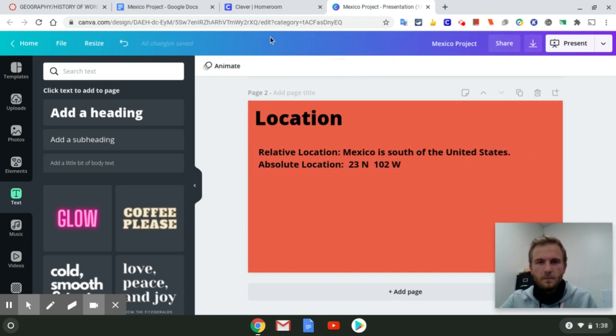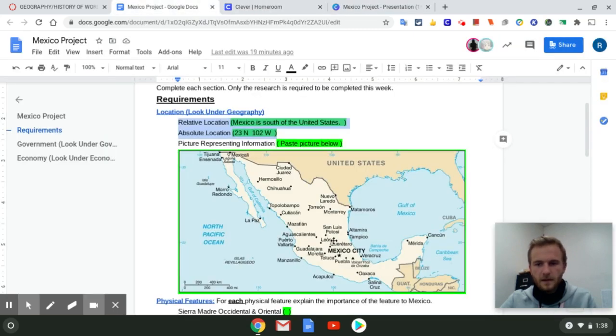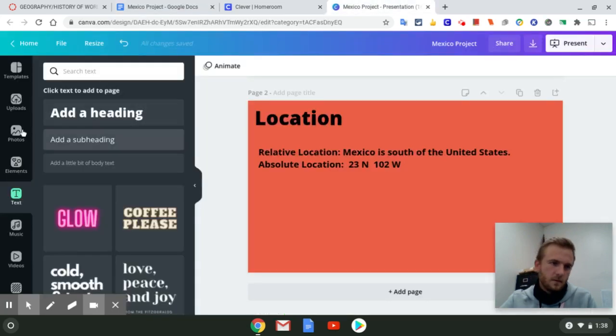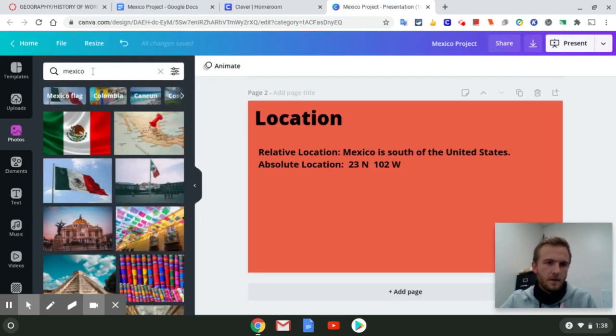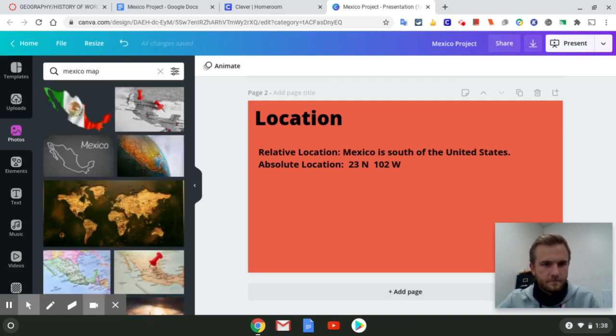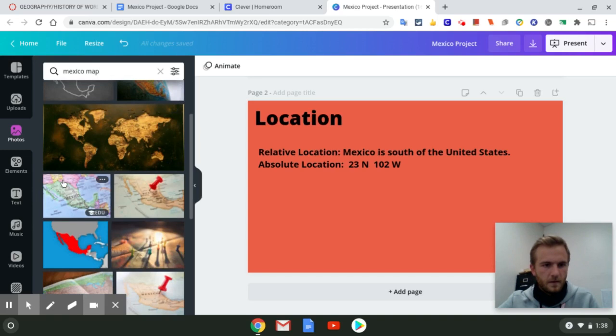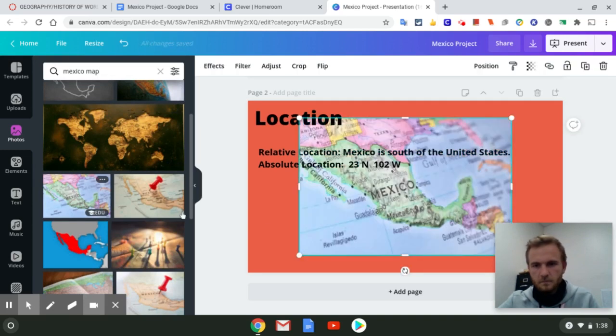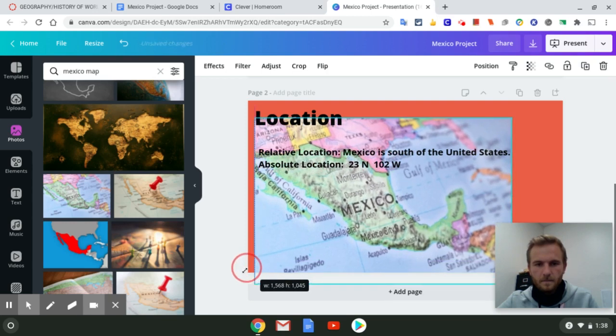All right, and now we need a picture. Now here, this picture is not allowing me to copy and paste into the project. So what I'm going to do is go back to Photos and then type in Mexico map. All right, right here, this would be representative of where Mexico is located. You have the United States to the north, and you have Guatemala and Belize to the south. So you can choose to put this in the background and extend it all the way out.